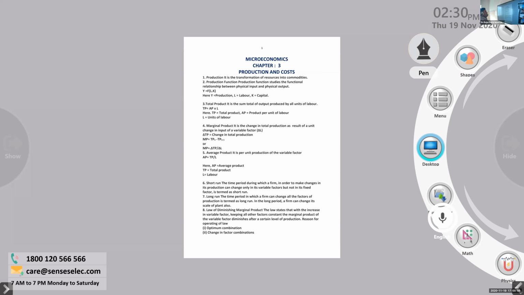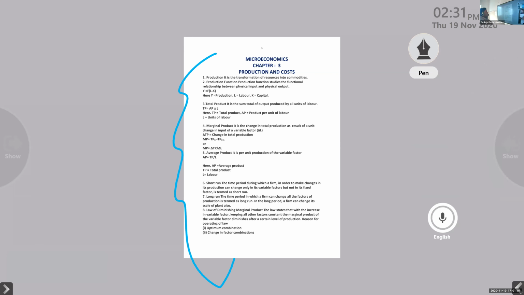In microeconomics, we know that in production and costs we discussed a number of formulas already. Production is the transformation of resources into commodities, right? We all know that. So production is always related with inputs, right or not? Without input, there is no production. Everyone knows that.